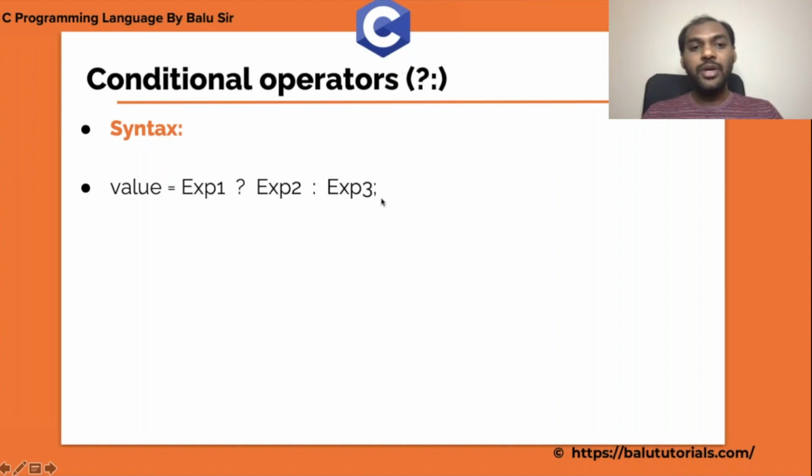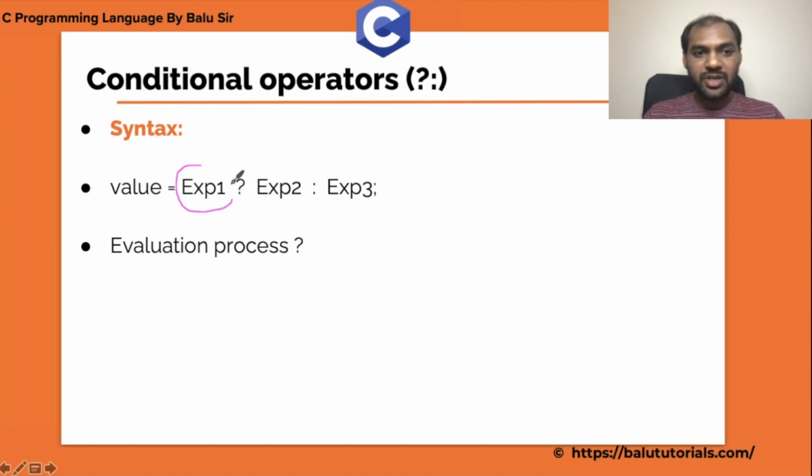So how is it going to work? The evaluation process. How the evaluation takes place: this is your expression, right? Now this I am going to call the condition. If this left side part, the condition, is true, then you will collect the return value here, in the true case.